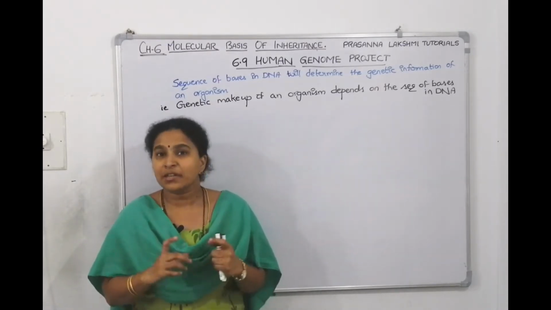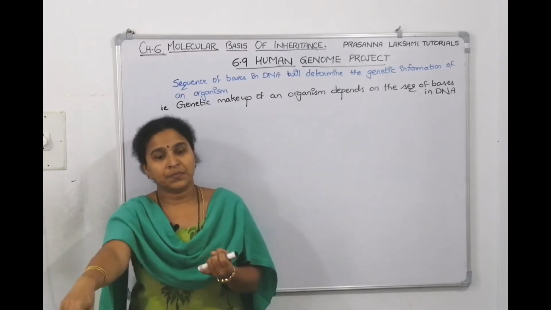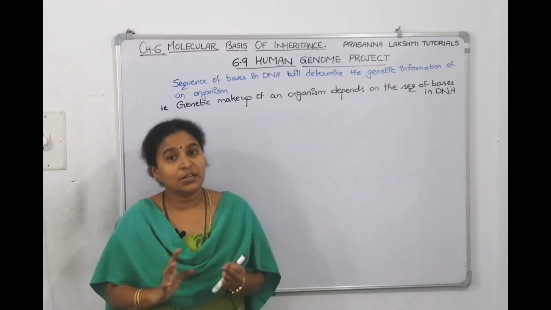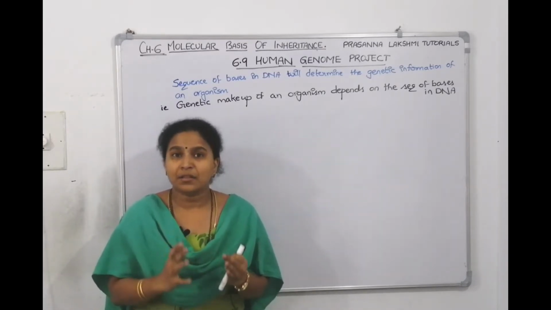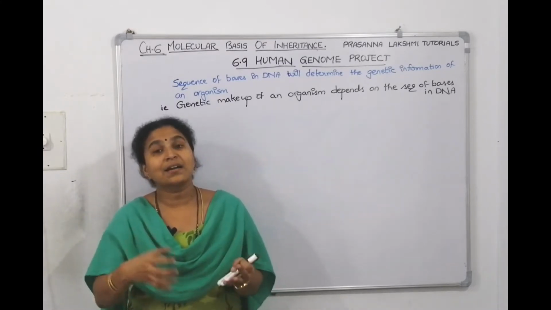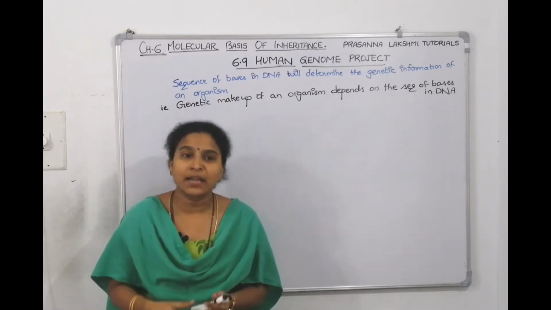Genetic engineering techniques help scientists to isolate the DNA, clone the DNA, get hundreds and thousands of copies of the gene you want, and sequence the DNA very fast.